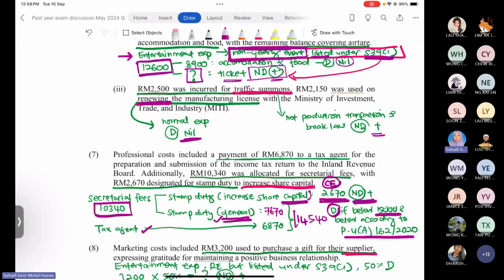So now the payment of these two amounts is only 14,540, which is lesser than 15,000 ringgit. So of course the amount is totally allowed for deduction. So we just record it as nil to show that all the amount is allowed for deduction for the general secretarial fee plus tax agent fee.